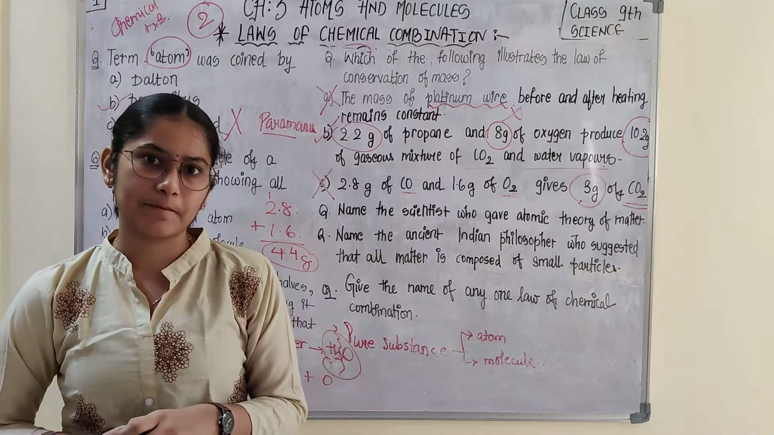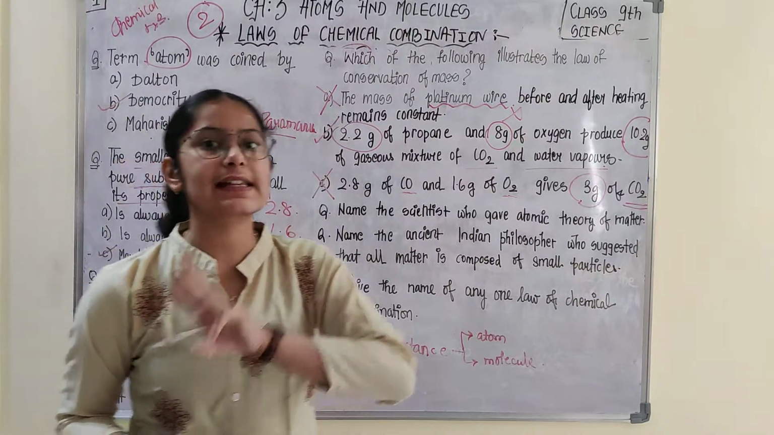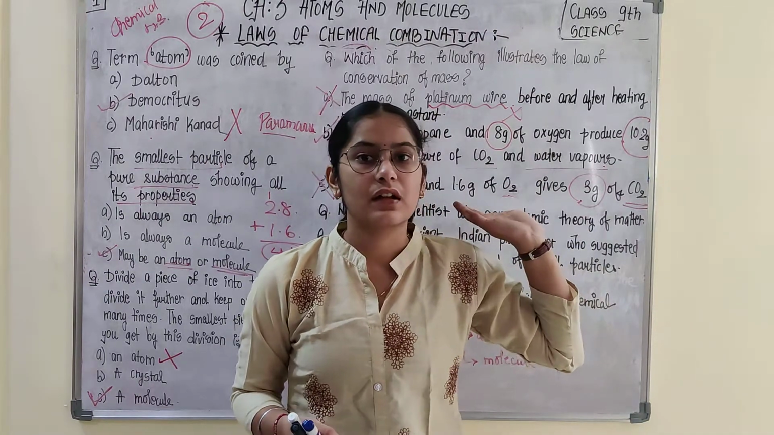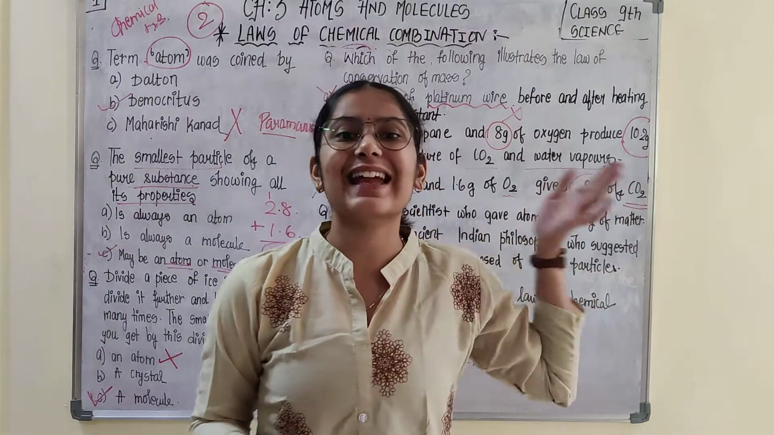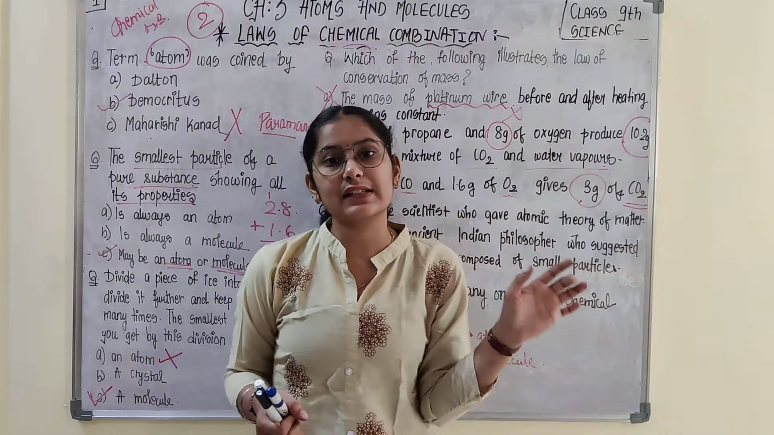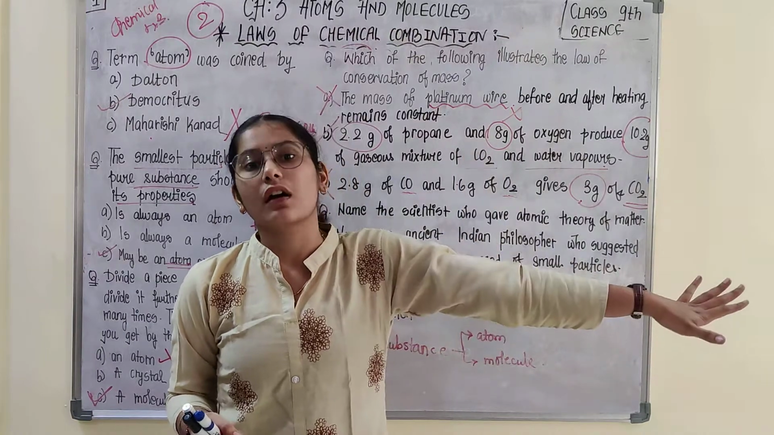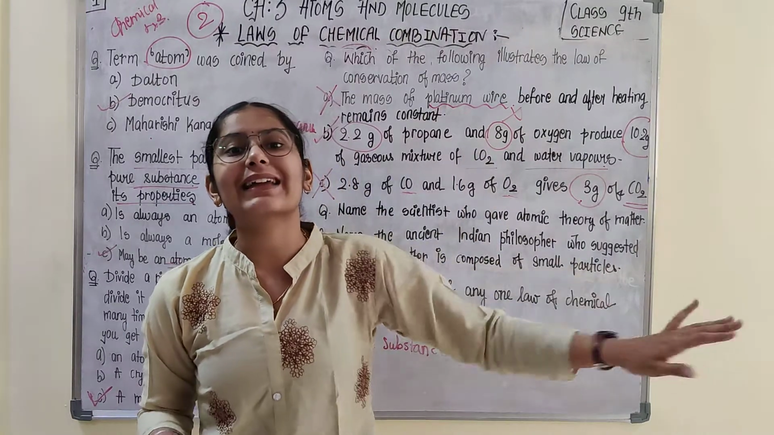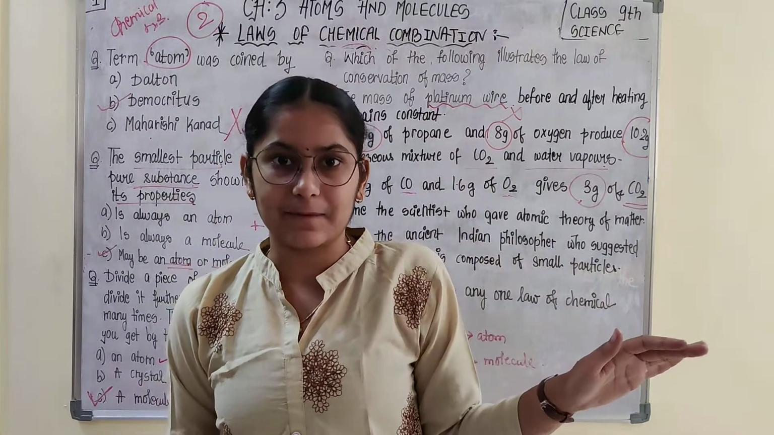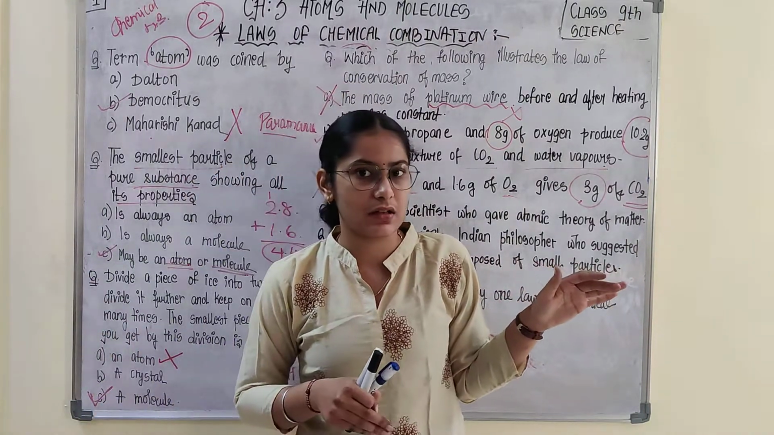We moved on to one-word questions, which says, name the scientist who gave the atomic theory of matter. We just now discussed that the three philosophers gave their philosophies, but they did not give any experimental proof. Then the English school teacher John Dalton gave a scientific base to these philosophies by giving Dalton's atomic theory. He took the help of the laws of chemical combination.